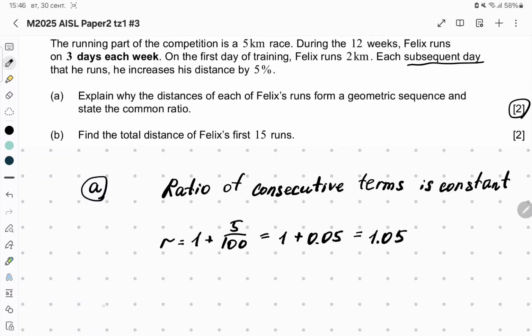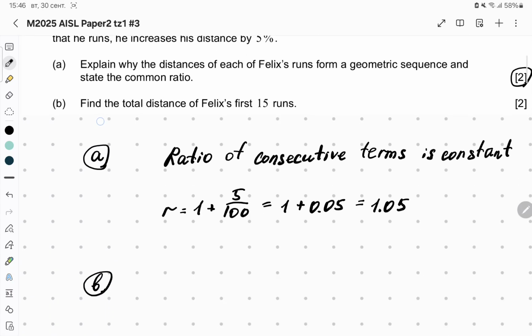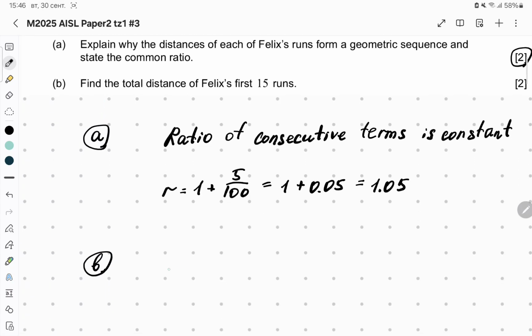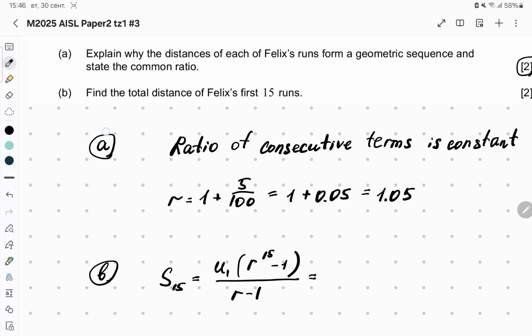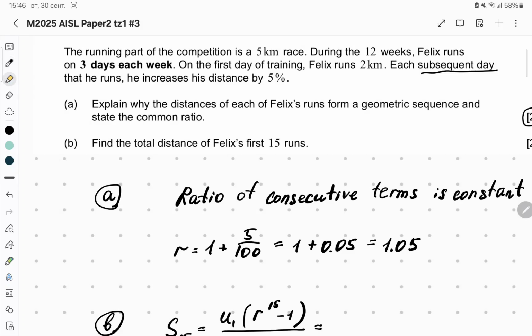Find the total distance of Felix's first 15 runs. So S15, using the formula that you can take from the formula booklet, we know that it is U1 times r to the 15 minus 1, divided by r minus 1. Now we know that the first term is 2, so let me underline that. You see that the first day he ran 2 kilometers.